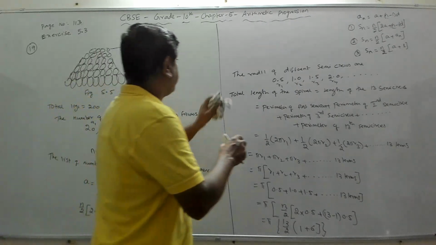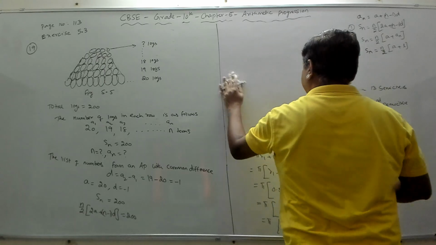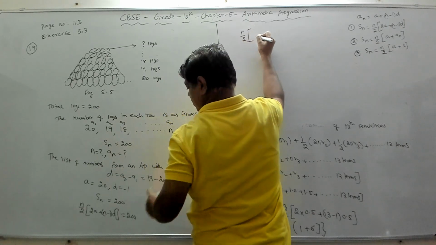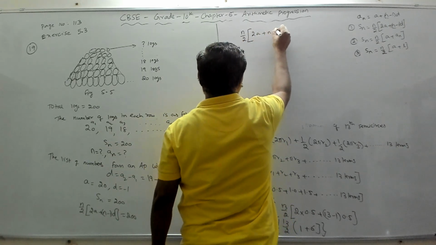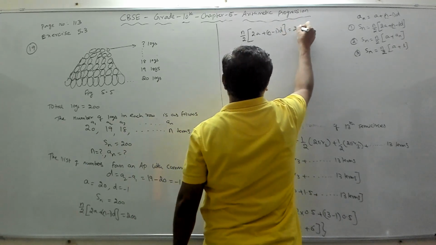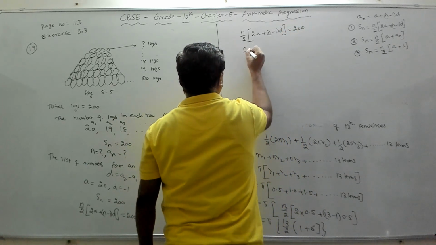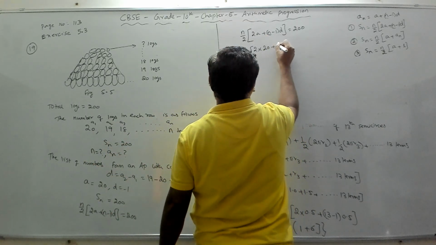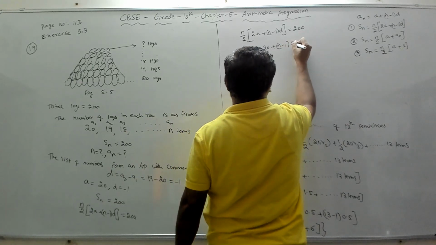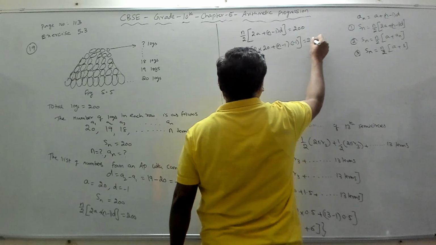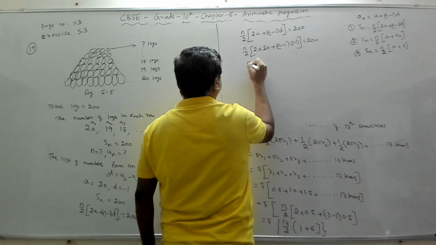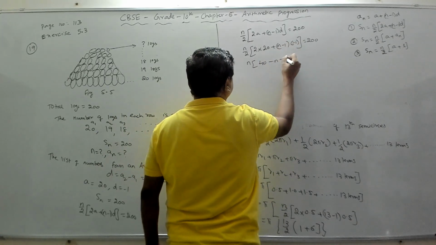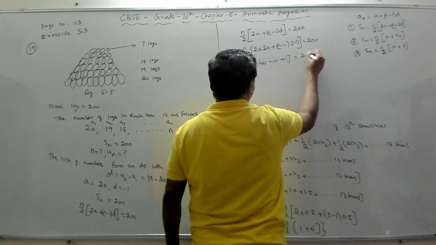Fine. Let me erase this. So that is equal to n by 2, I am writing again the same step, 2a plus n minus 1 into d, that is given as 200. So n by 2 into 2a, 2 into a is the first term. First term is 20. 2 into 20 plus n minus 1 into d, d is minus 1, equal to 200. So this 2 will go this side. It will become n into 2 into 20 is 40, minus 1 into n is minus n, minus 1 into minus 1 is plus 1, equal to 200 into 2.